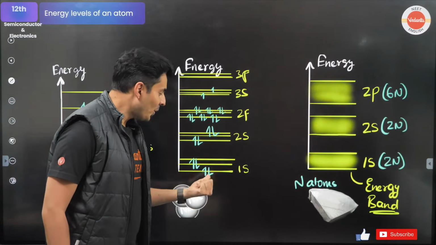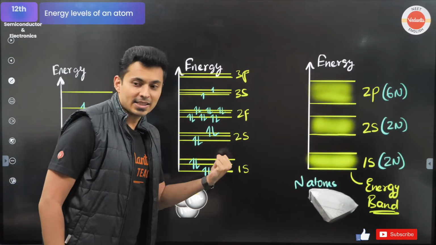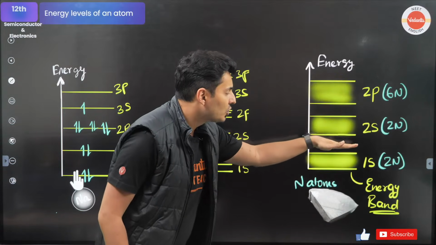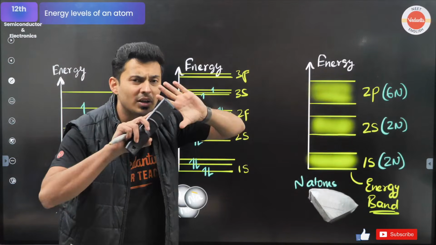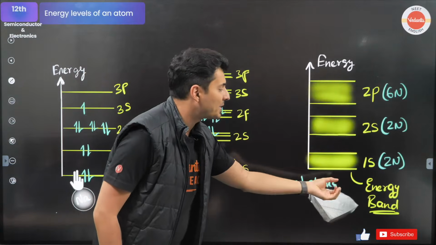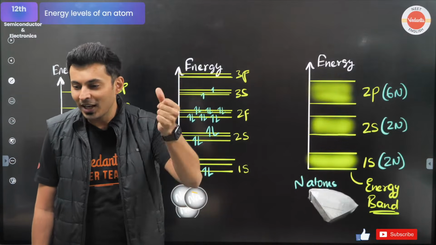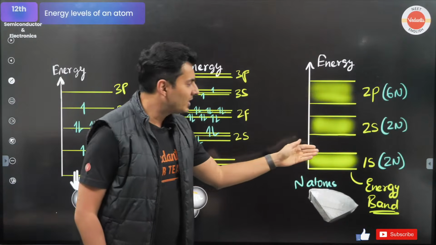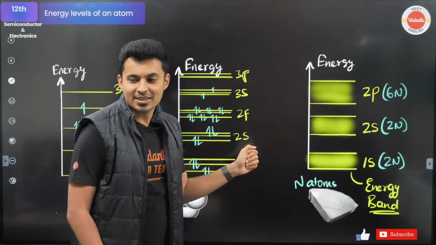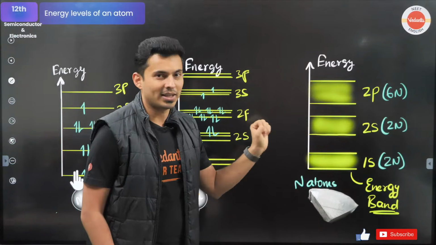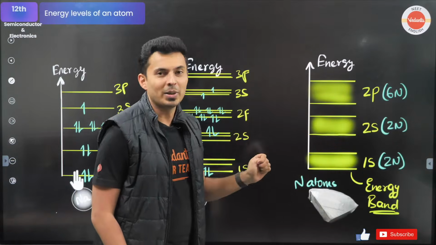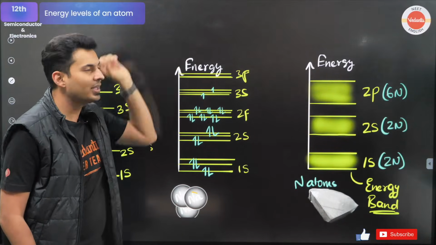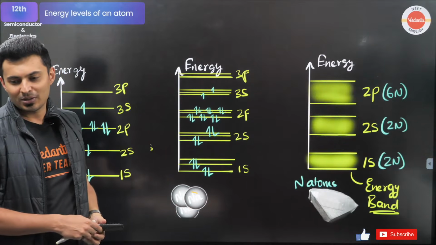Anyways, okay, so if there are so many lines, then it will become so indistinguishable, you cannot distinguish them, that you call it a band. What do you call? Band. Perfect. So this is the energy band of 1s. This is the energy band of 2s. This is the energy band of 2p. There will be an energy band of 3s, an energy band of 3p, and so on and so forth.